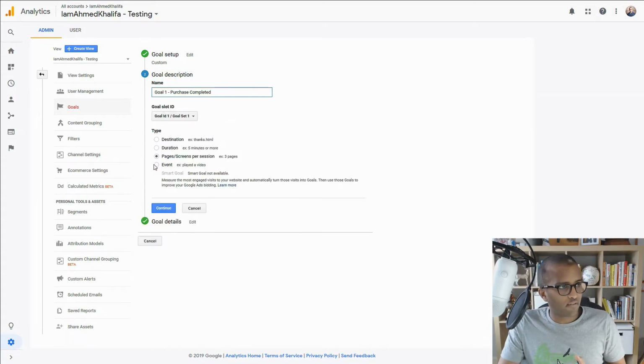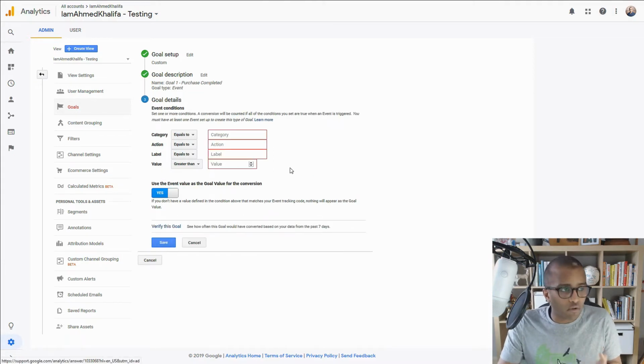And then obviously you have the events, which is slightly more complex, and this is where you need a bit more technical help. This covers a lot of things, like for example, when someone clicked on a certain place, for example, play the video, and that triggers a goal. Sometimes it's things like someone has clicked the download button and there's no confirmation page, but that is a goal triggered. And that requires a bit more technical know-how.